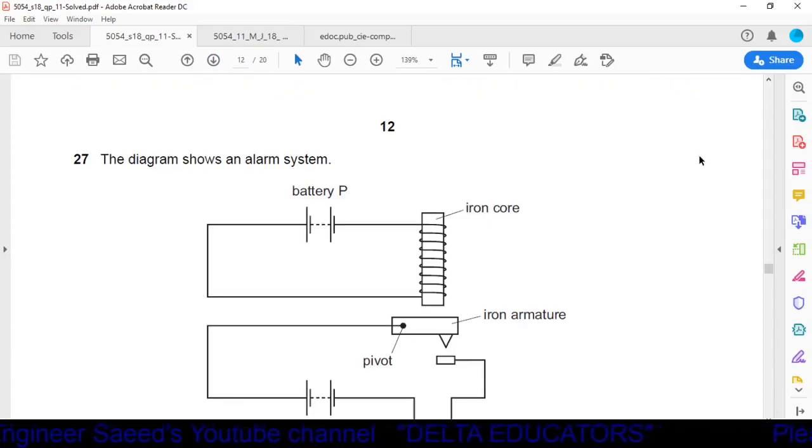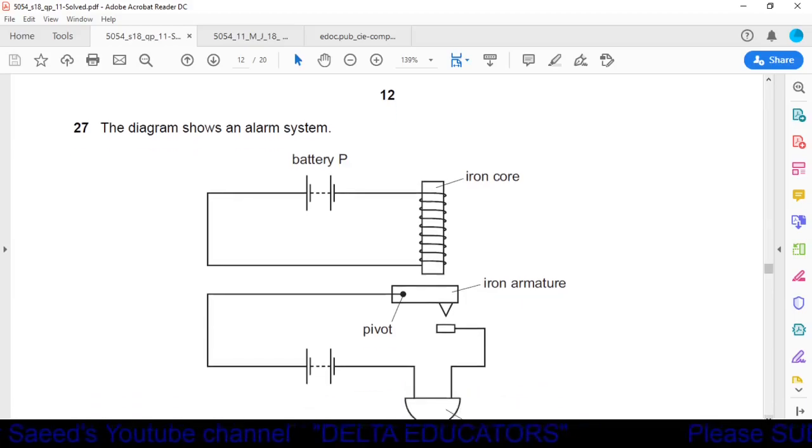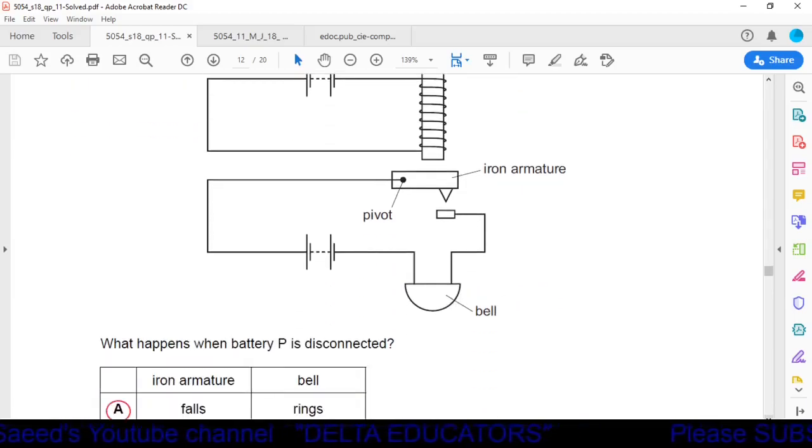Question number 27. The diagram shows an alarm system. Here it is a battery P, it is iron core, it is iron armature, it is a pivot. Okay, it is a bell. What is asked? What happens when battery P is disconnected?